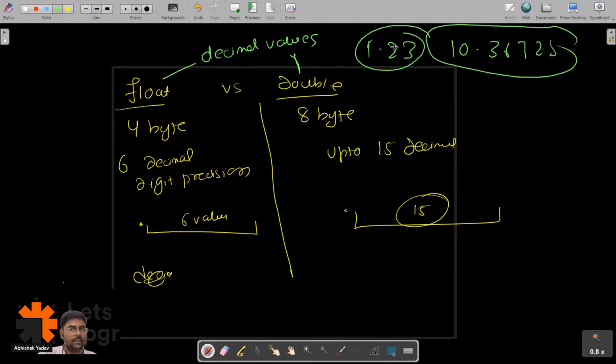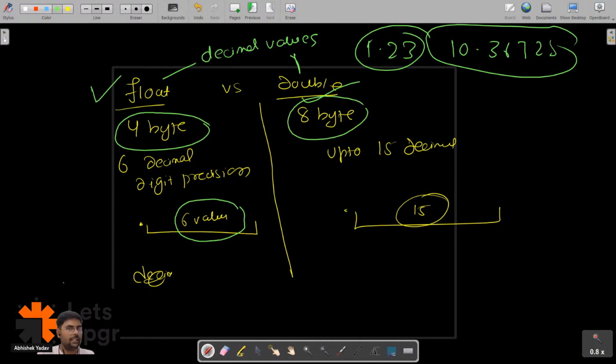So we can store these decimal values in float or double. If I want up to 6 decimal digits, I can use float. And if I want higher decimal digits, I can go with double. It will take more space. Float will take less space, and double will take more space, right?